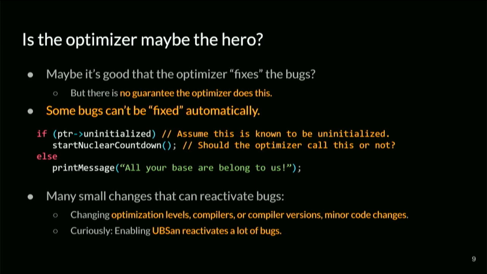And more often than not, we just look at what the optimizer did, make a patch out of it, and send it to the people, who just apply the patch that was already done by the optimizer for free. But in other situations, it did not fix the bug. It essentially just exploited it for the attacker. So in the case, for example, of uninitialized variables, if it detects that the variable is used uninitialized, it just guesses a value and adds it into the final program.